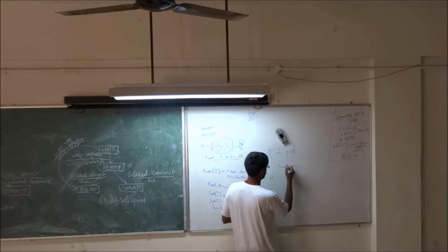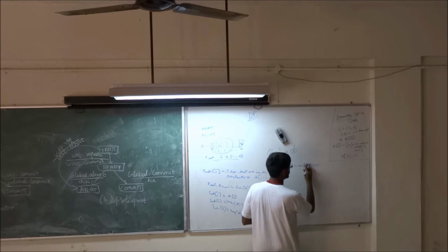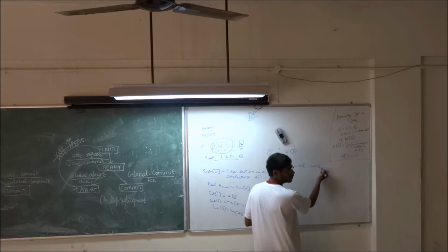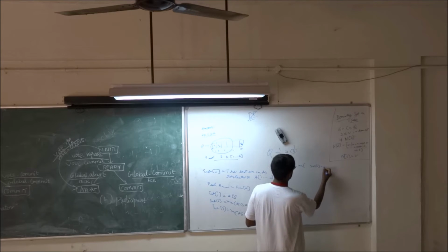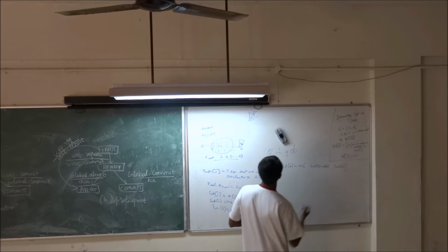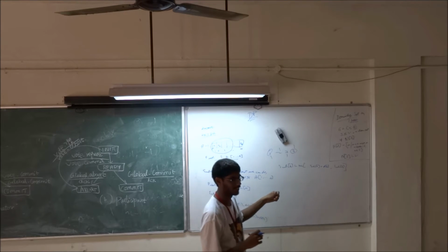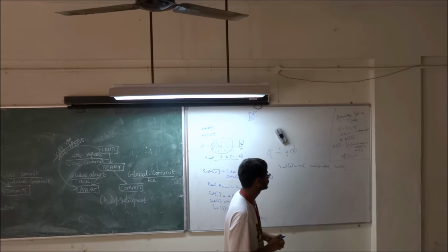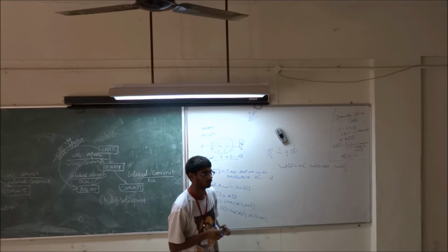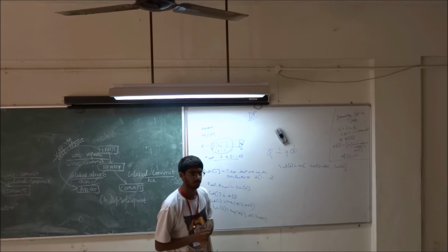Okay, you're saying sub 4 is max of A of 2 plus... So here what is it?